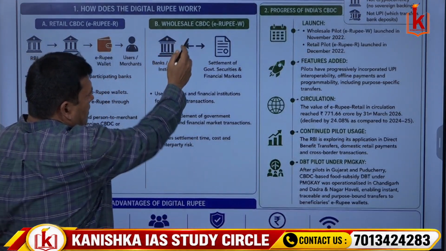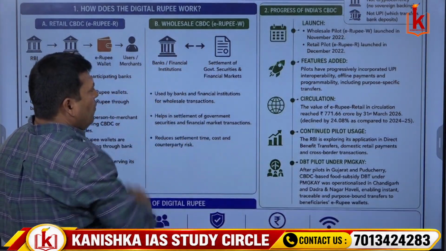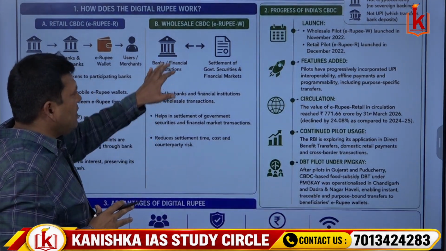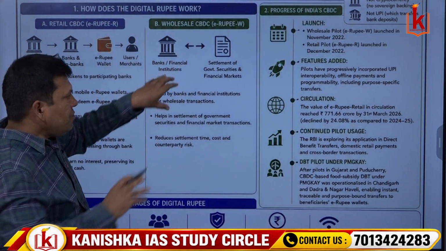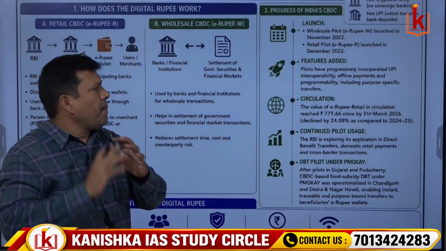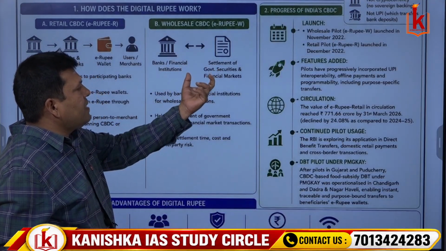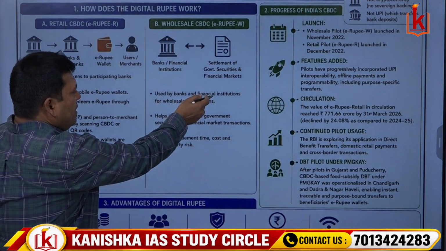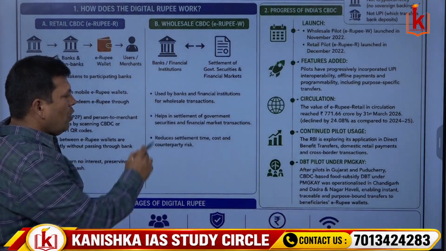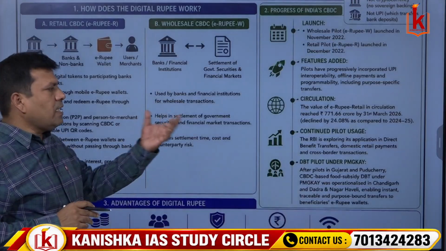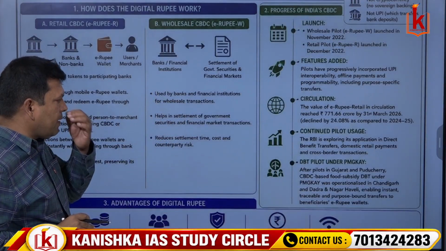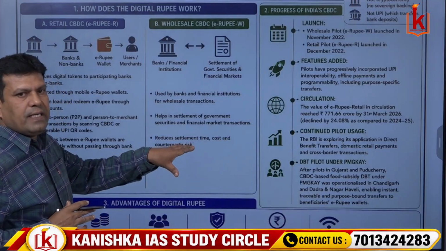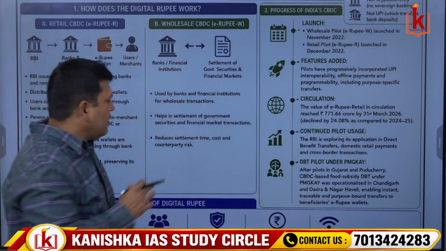So coming to the wholesale CBDC, that is e-rupee W, the transactions take place between the banks and financial institutions only. That could be interbank transfers, okay, and it will help in the settlement of government securities and financial markets. So it is used by banks and financial institutions for wholesale transactions. Along with that, it also helps in settlement of government securities and financial market transactions. And what is the benefit of this? It reduces settlement time, cost, along with counterparty risk.